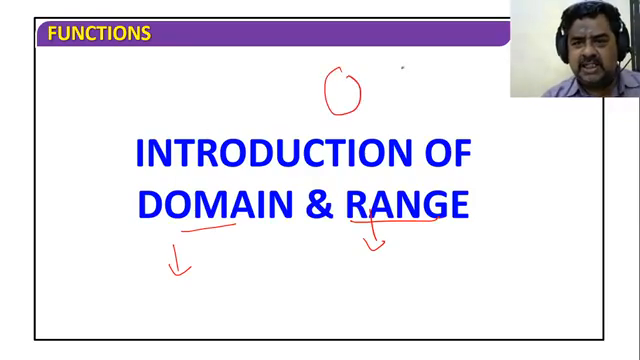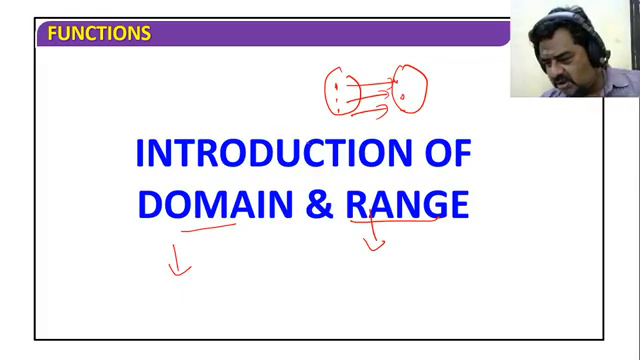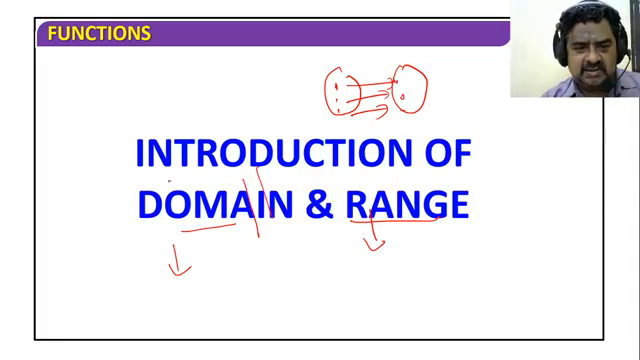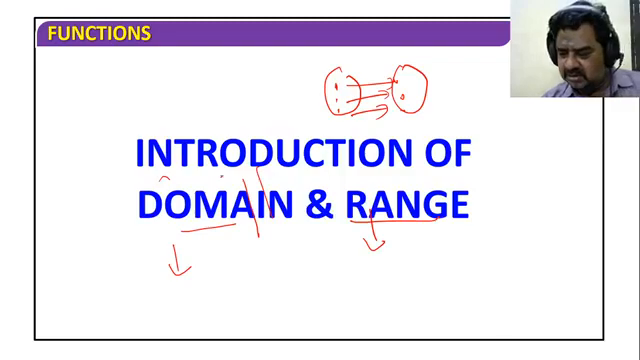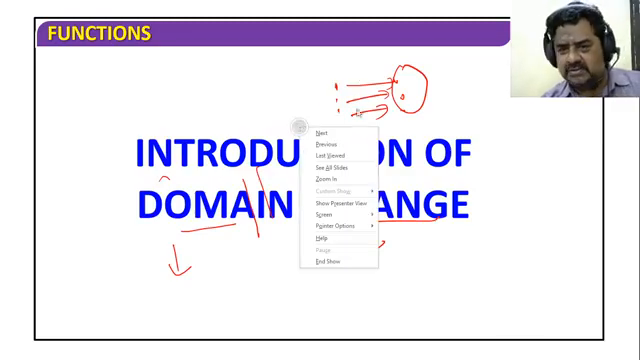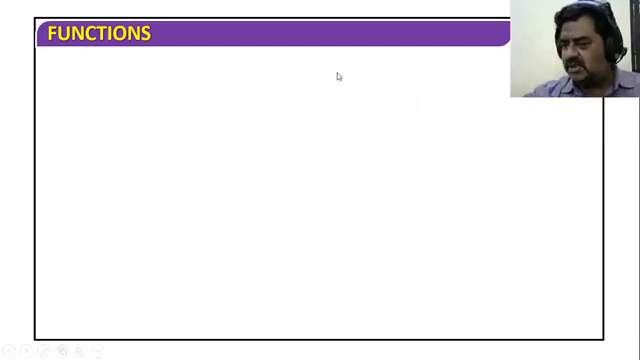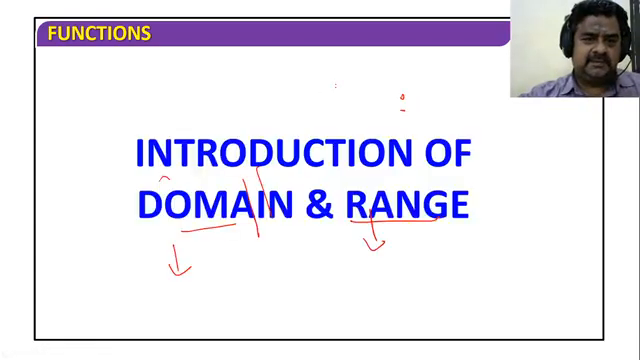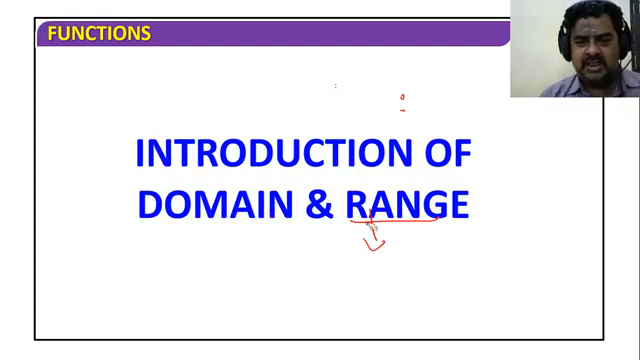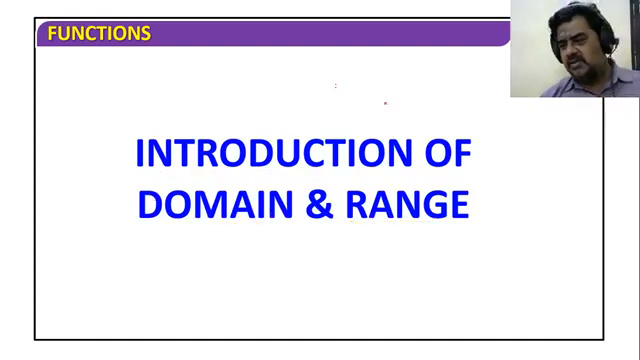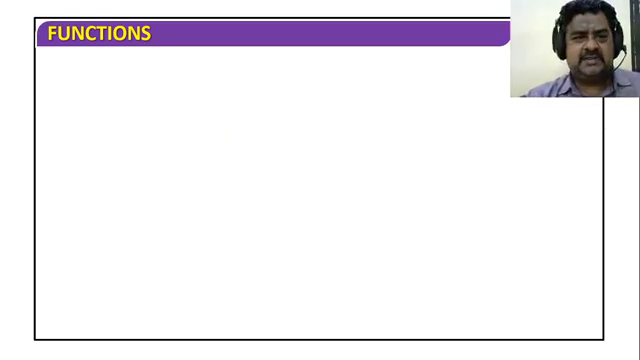I draw one diagram like this, with some mapping like this. What is the domain? Great, good. Input. Domain is input. Range is output. So domain is input and range is output. Next slide.